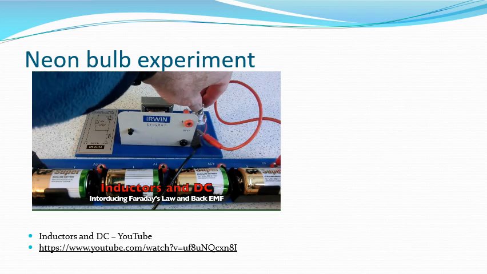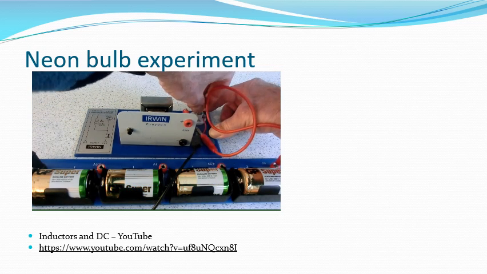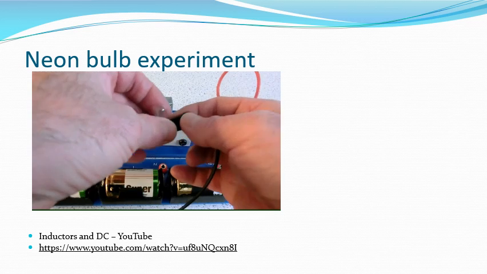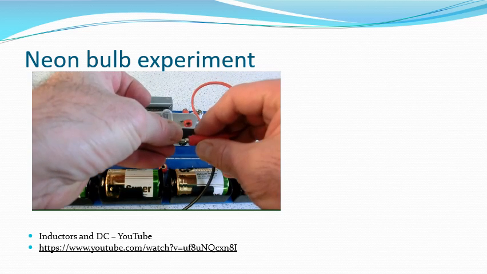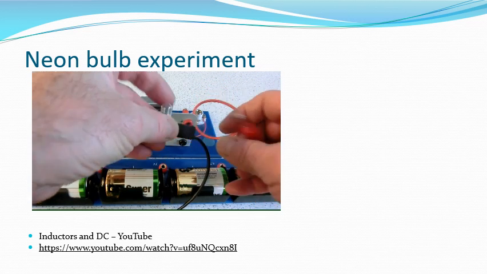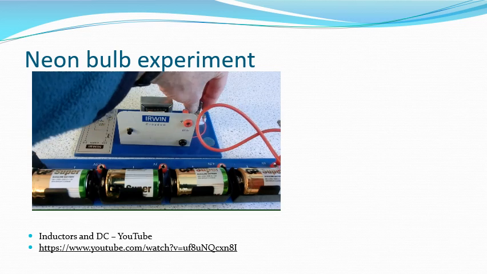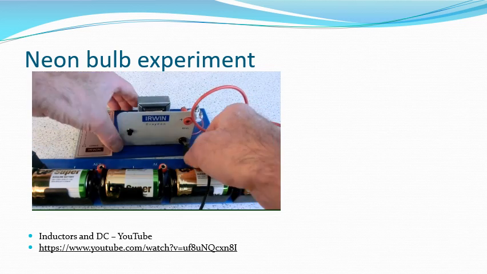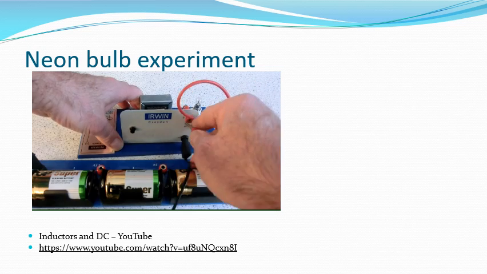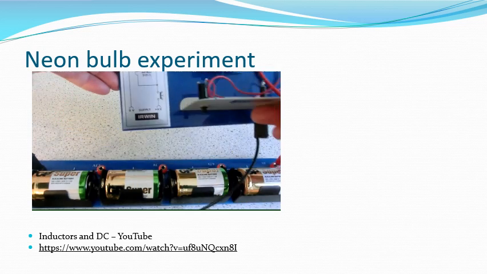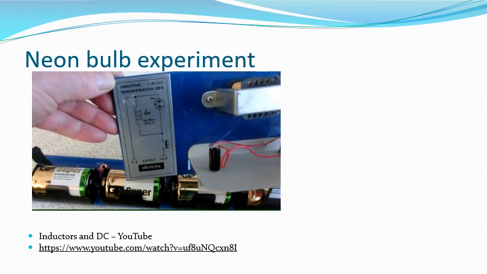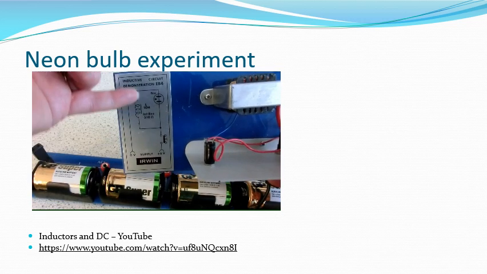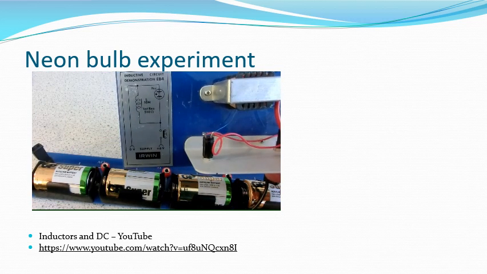Okay, here we've got an example of using a 6 volt supply which is connected to a neon bulb, this one here, and you can see that the bulb doesn't light up because it actually needs about 60 volts for it to light up. But when we connect that 6 volt supply to our inductor, you can see the inductor is in parallel with the neon bulb and the supply that has 6 volts.